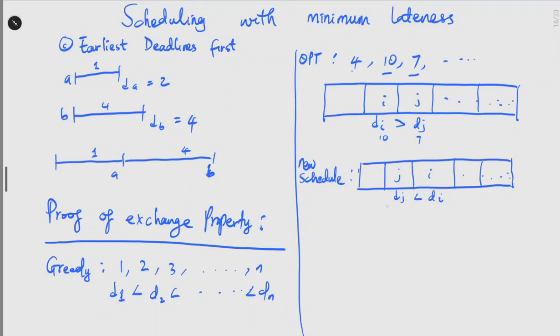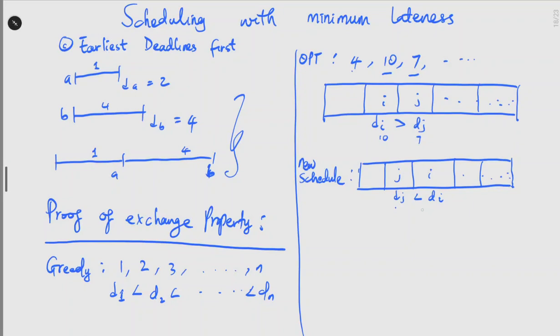When we switch them, we see that the lateness of J, the one which comes before the other job, can only decrease. Meanwhile, I, which has the further deadline, even if it comes late, the lateness is going to be minimal.